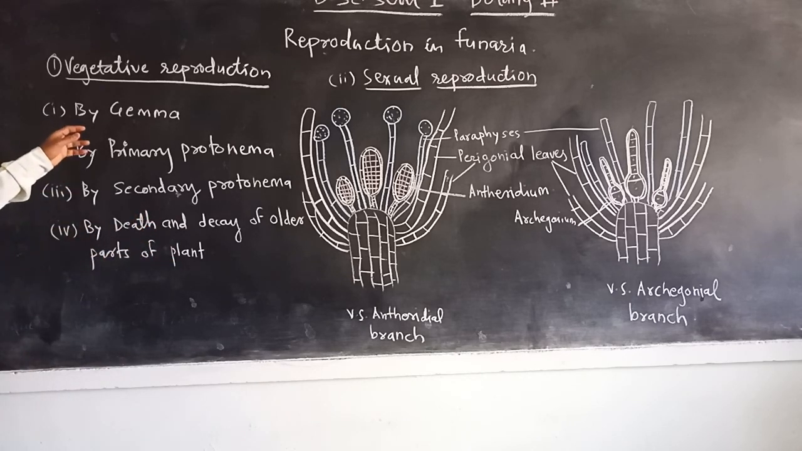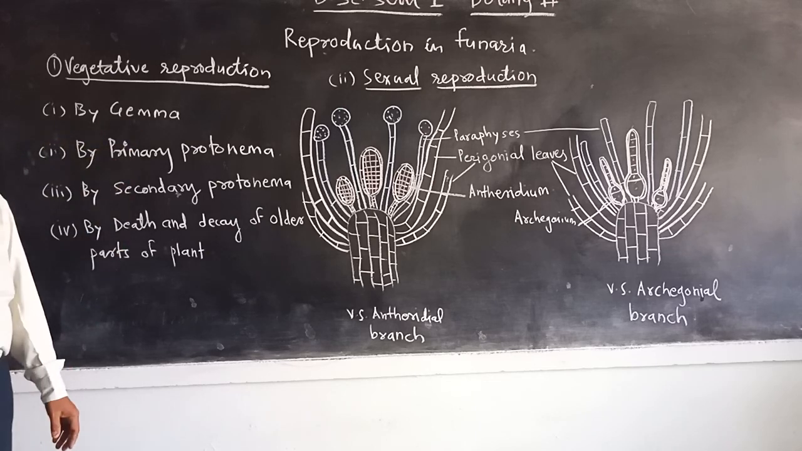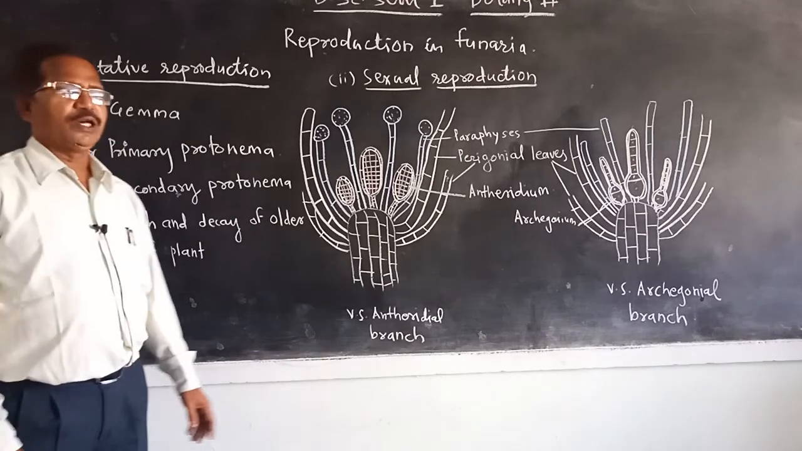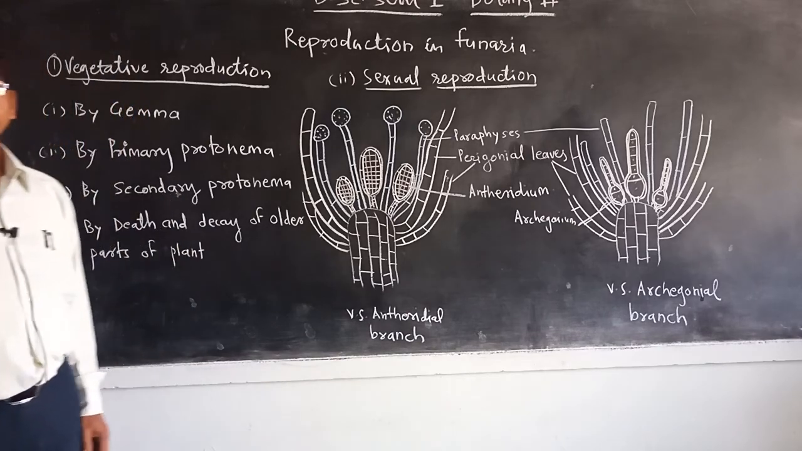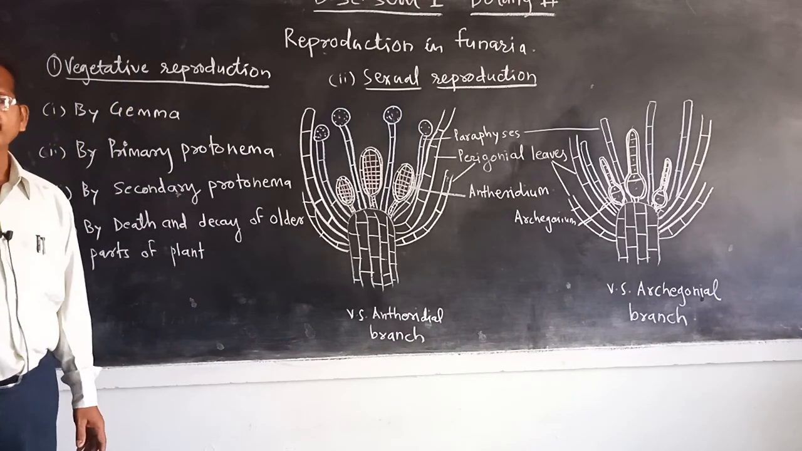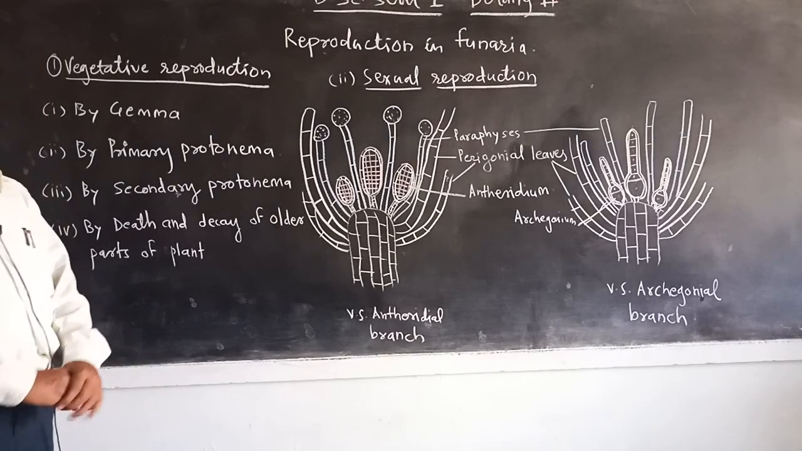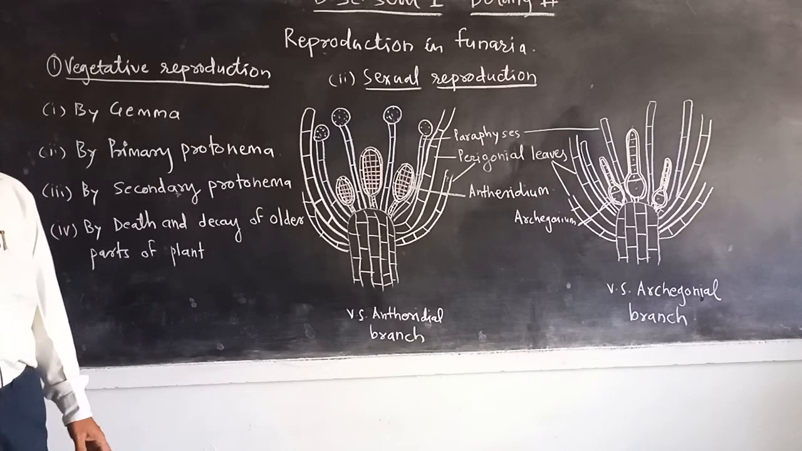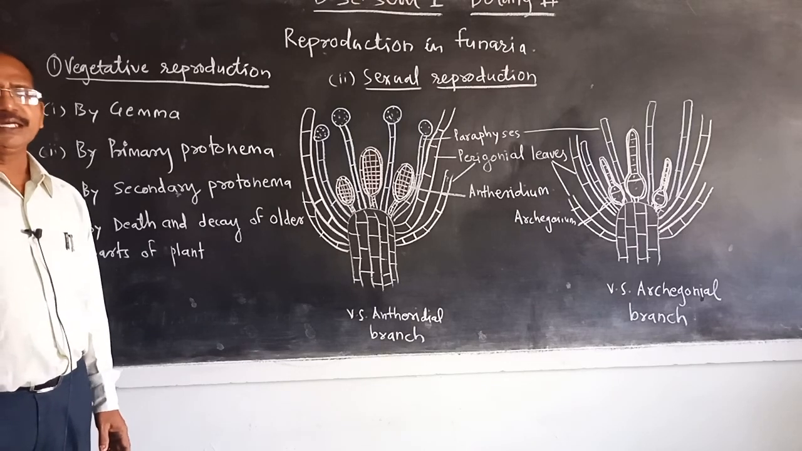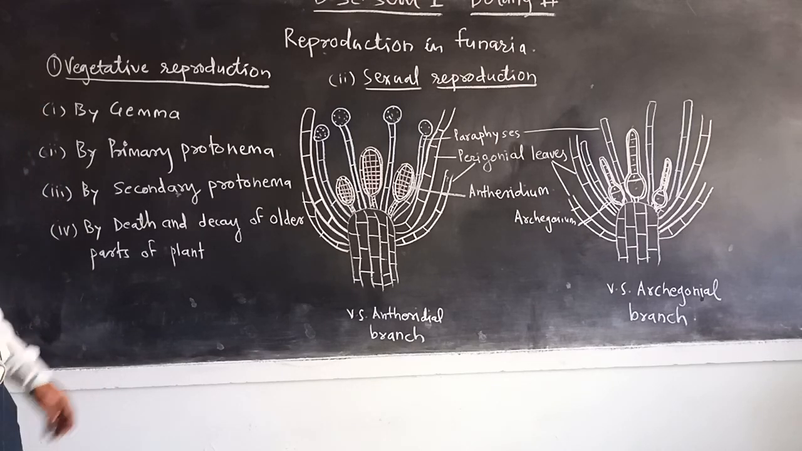The first one, by gemma, means some multicellular structures are formed at the apex of the stem, lateral branches, tips of the leaves, and on the underground rhizoids. These multicellular structures are called gemma. When they get detached from the parent plant, they develop into new Funaria.